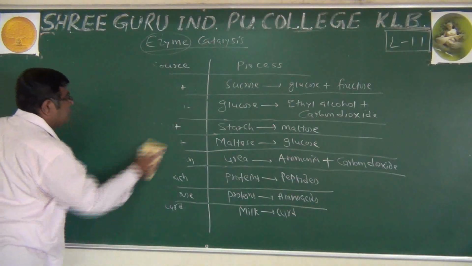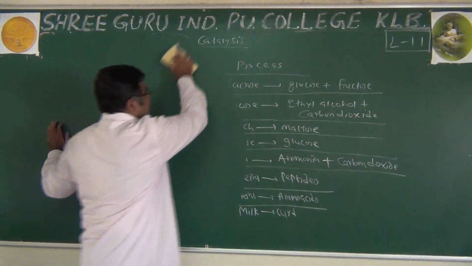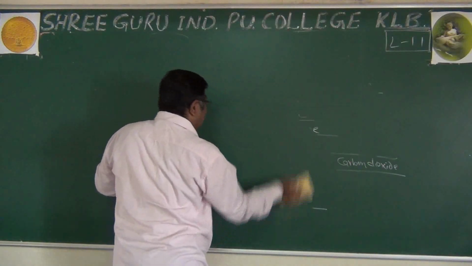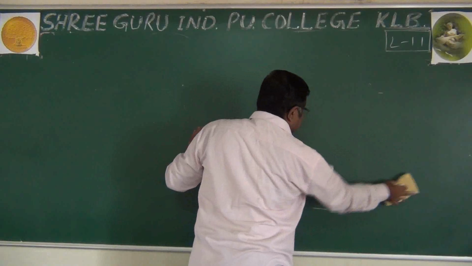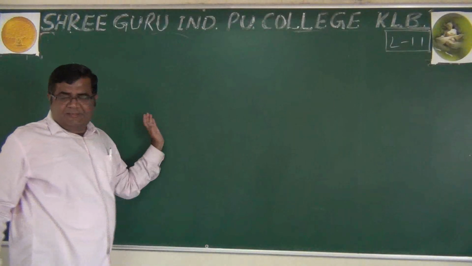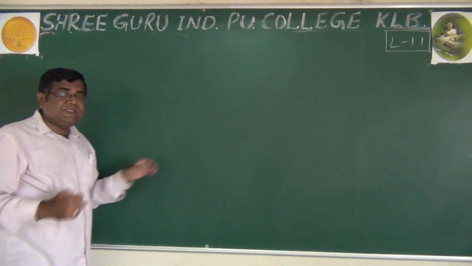Now we have to learn about the characteristics of the enzyme catalyst. We have inorganic catalysts like iron, nickel, platinum, and we have enzyme catalysts like invertase, hydrolase, maltase, diastase.